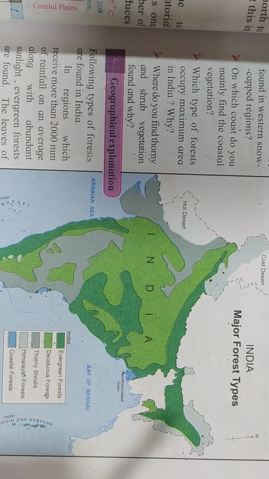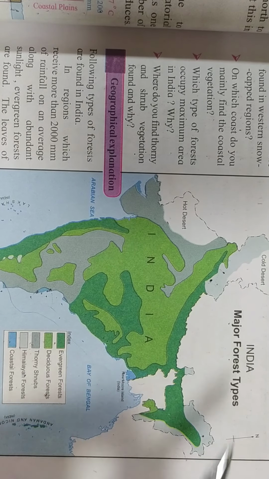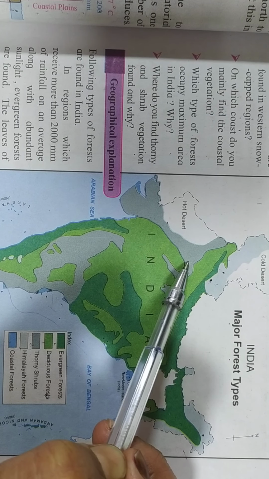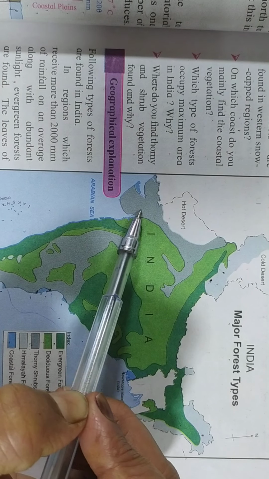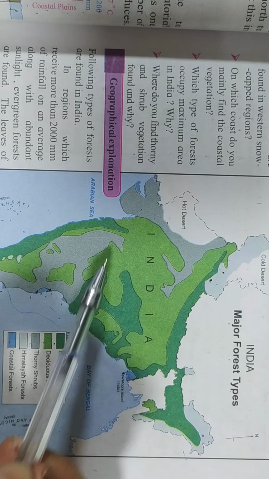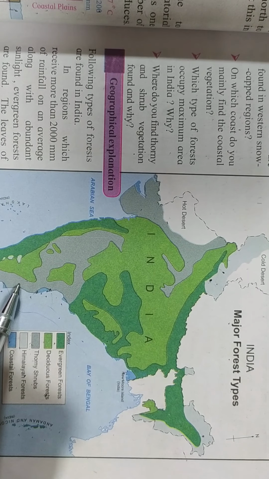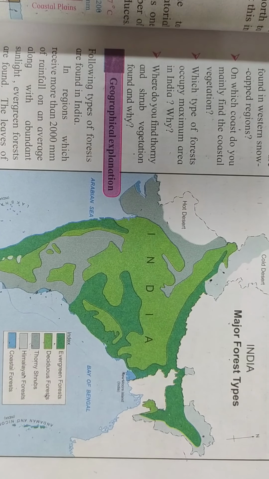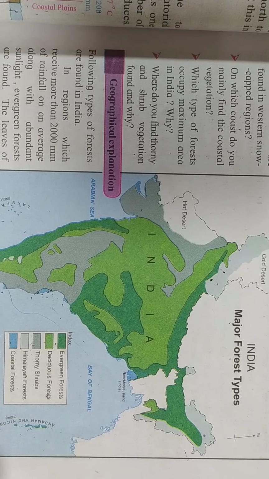I hope you have got the answer to where it is found: the eastern part of Rajasthan, entire Gujarat and the central peninsula of India. And why is it found there? Because thorny vegetation is found in the regions which receive less rain.